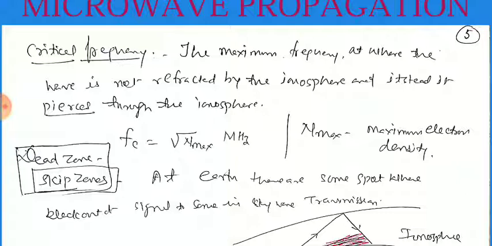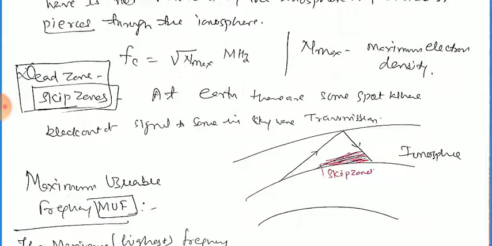Next, the dead zone or skip zone. On the earth there are some spots where there are blackouts of the signal from the source in sky wave communications, where no transmission is there. These are called the skip zones or the dead zone.